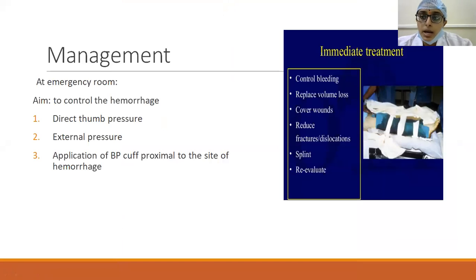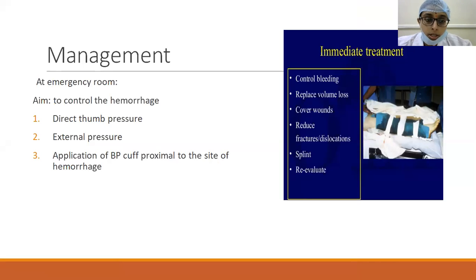So coming to the management, first immediately you have to control the bleeding. That bleeding can be controlled, if the bleeder is a small one, you can directly apply thumb pressure and stop the bleeding. Otherwise, external pressure using a good number of bandages and good padding, a tight bandaging should be done to control the hemorrhage. However, the use of a tourniquet or application of a BP cuff proximal to the site of hemorrhage are controversial.